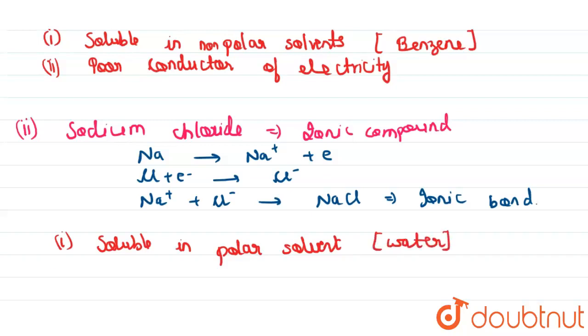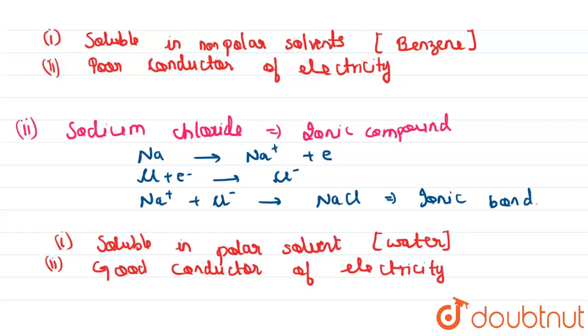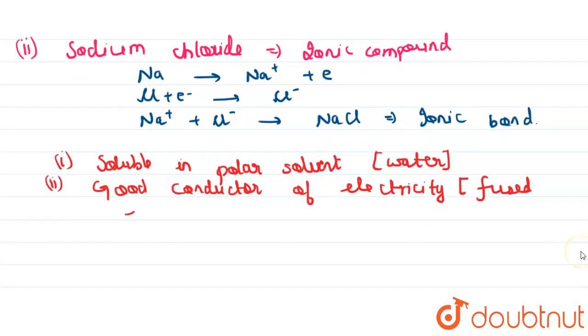And second, it is a good conductor of electricity, but only in fused state or aqueous form, because in fused or aqueous form, ions are free to move, and in an ionic compound it is only the movement of ions that causes the current to flow and pass the electricity through them.